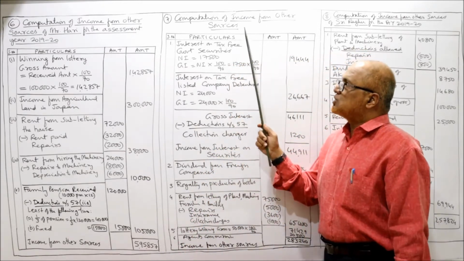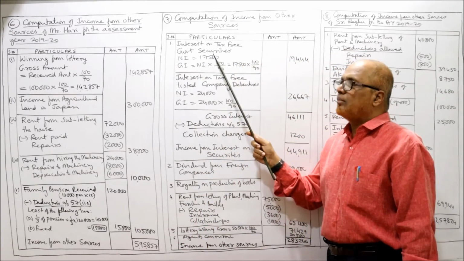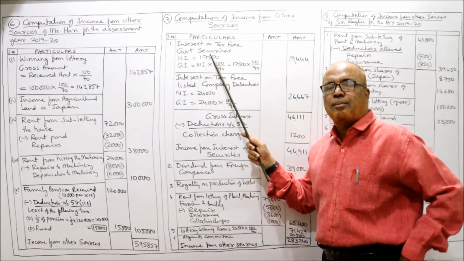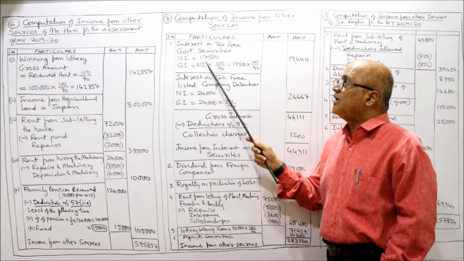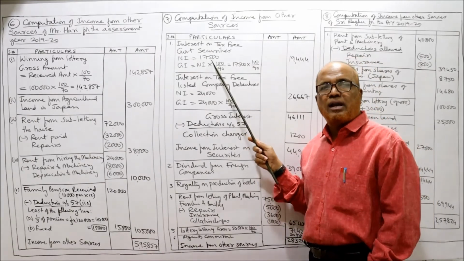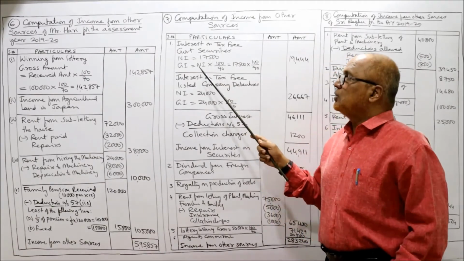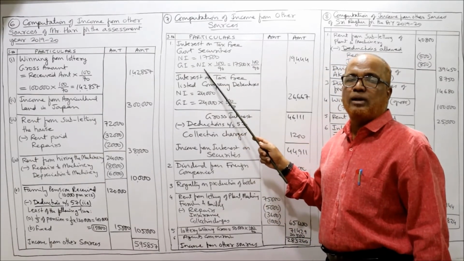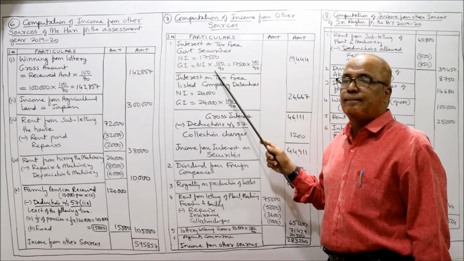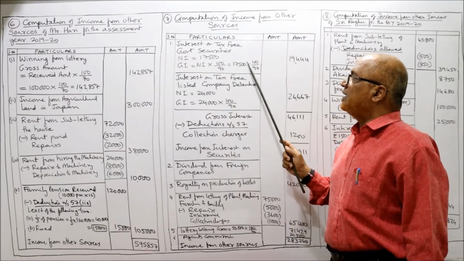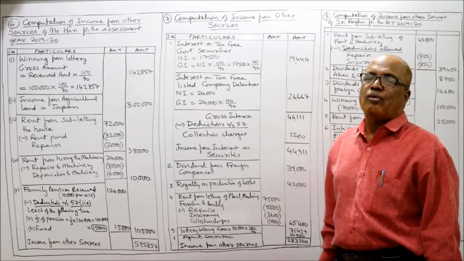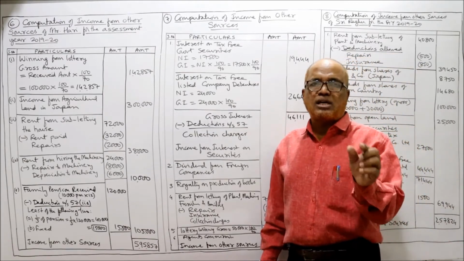Computation of income from other sources. Interest on tax-free government security. First item given in the problem. Net amount is given, 17,500. But we don't require net amount, we want the gross amount. So gross interest is equal to net interest into 100 by 90. So 17,500 into 100 by 90, 19,444. This is the gross interest.